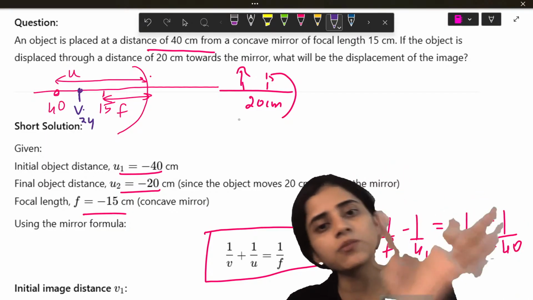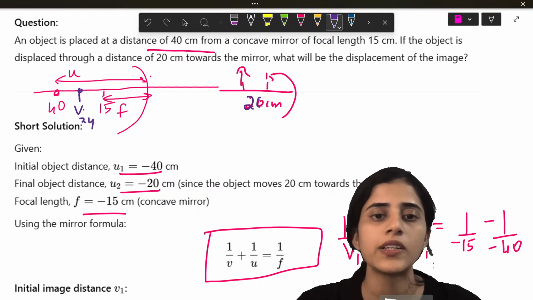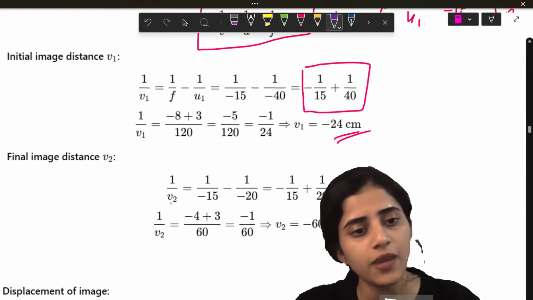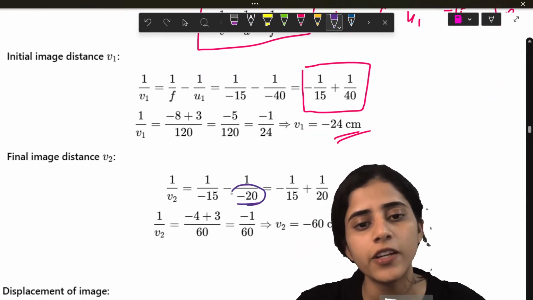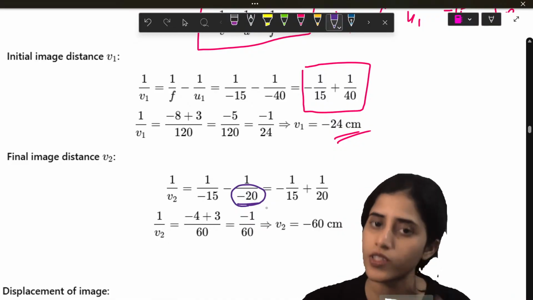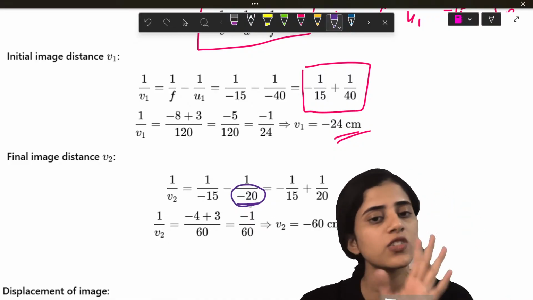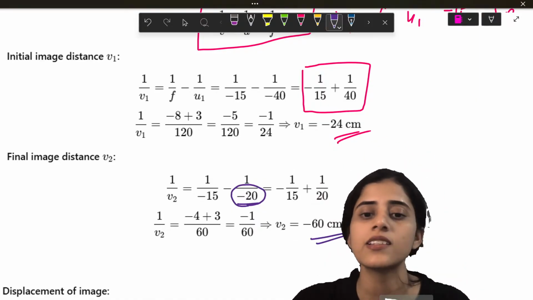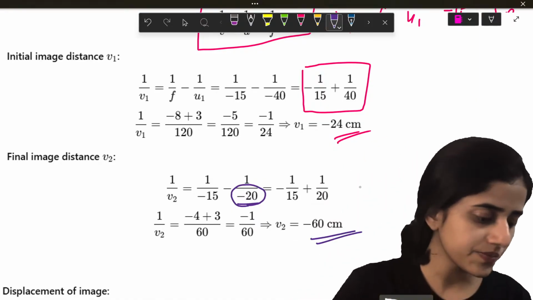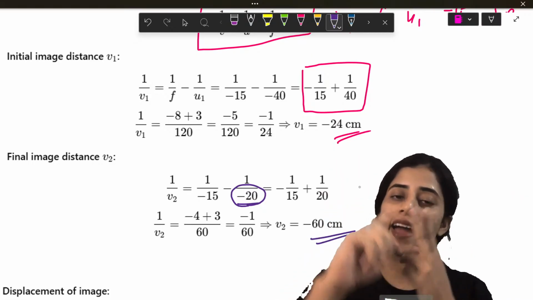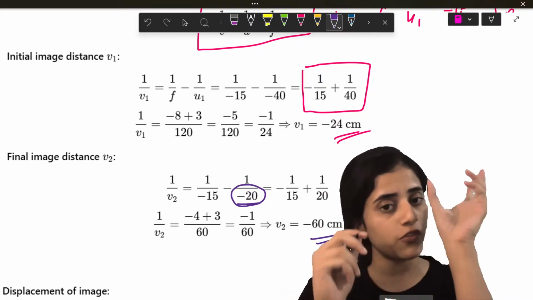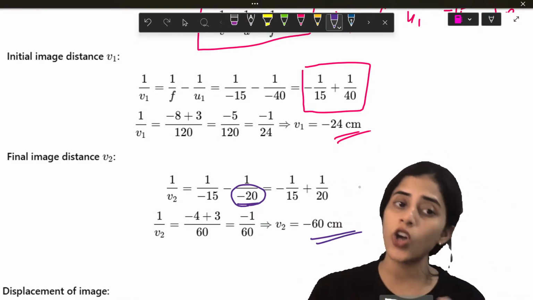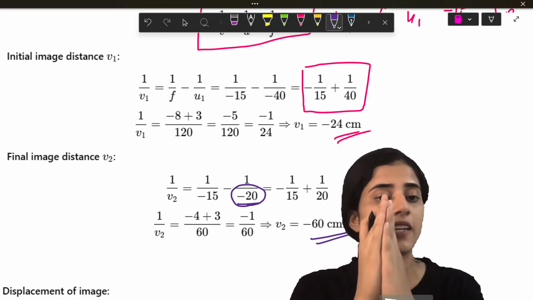Now I'll do the same thing for the second case. But here I will take 20 centimeter as my U2. Same thing I will do, but U2 will be minus 20. That's the only difference. Focal length is going to be the same. So minus 1 by 15 plus 1 by 20, you will get 60 centimeter. So now I have my image distance for the first case. When the object was at 40, I have my image at minus 24. When the object is at 20, I have my image at minus 60.